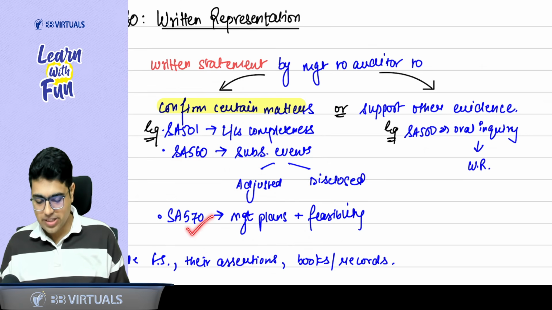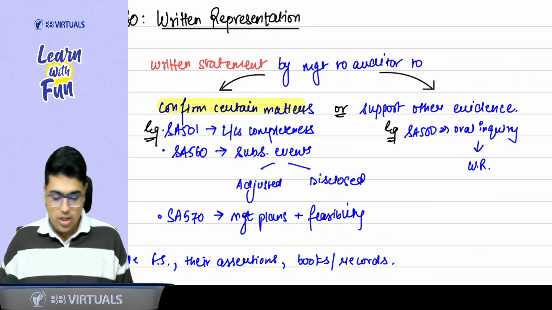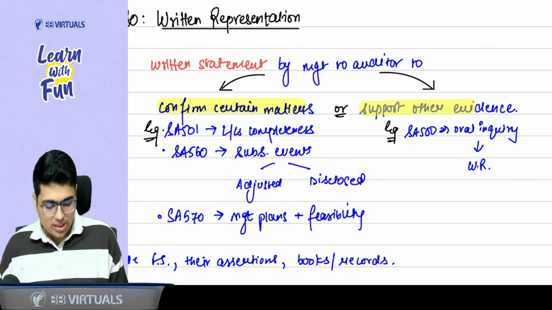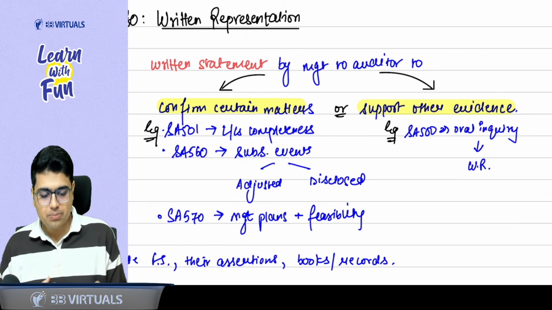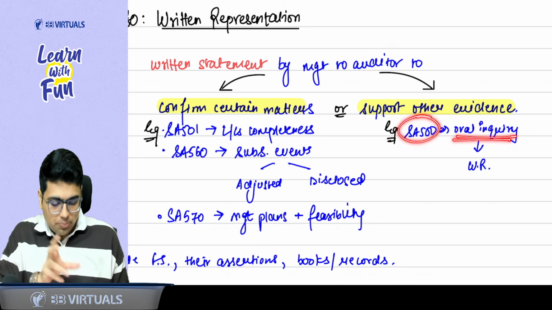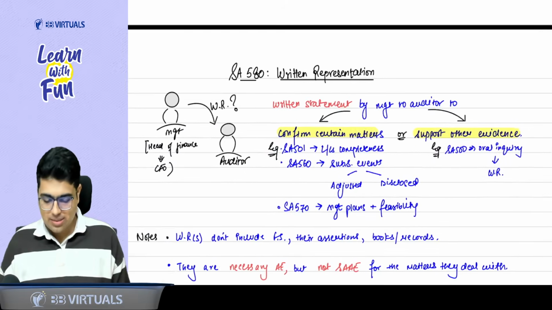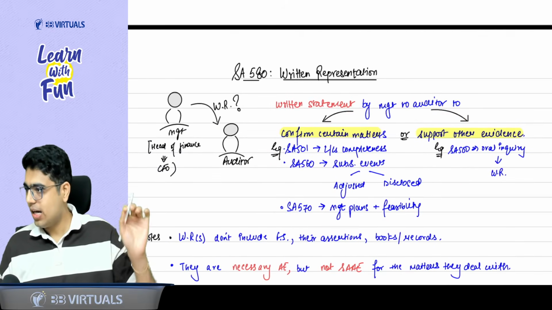And in SA 570, confirm the management plans and their feasibility. Or it is used by the auditor to support other evidence. For example, in SA 500, whatever oral inquiry you do, to support the oral inquiry, you take written representation. So this is the basic definition which you just need to understand.